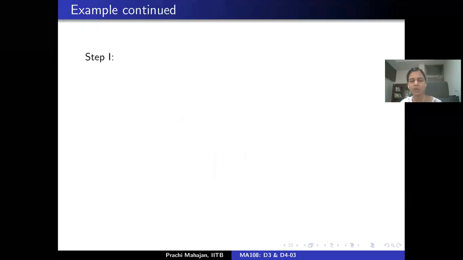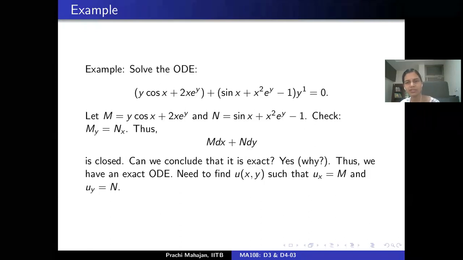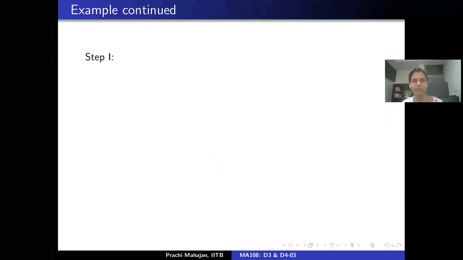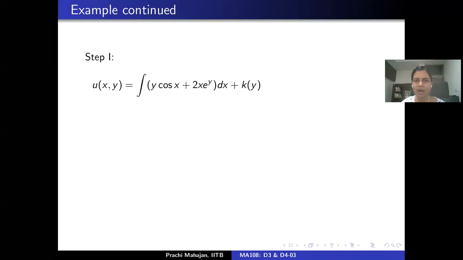So what is the goal? The goal is to find a function u such that the partial of u with respect to x is M and the partial of u with respect to y is N. Now, how do we do this? Recall, step one is that you start with M and integrate with respect to the x variable. You pick up a function k, which is a function of y alone.